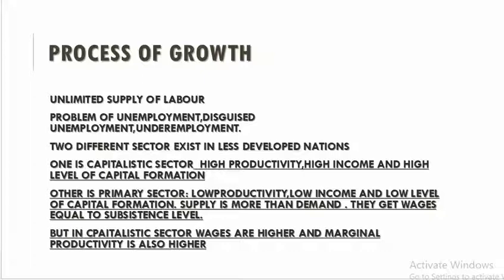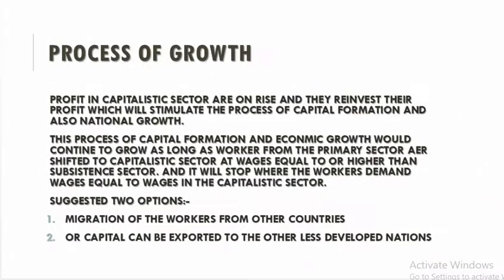In the primary sector the techniques used are very backward, and the productivity is lower than that of the labor working in the capitalist sector. Basically, if the workers in the subsistence sector are transferred to the capitalist sector, they will be paid wages which are more than the subsistence wages, but those wages are less than their productivity.